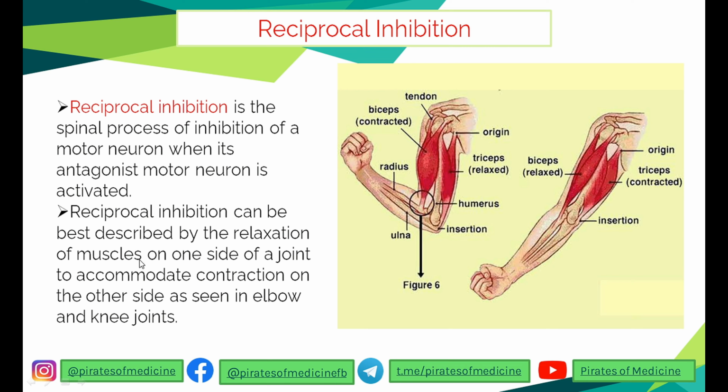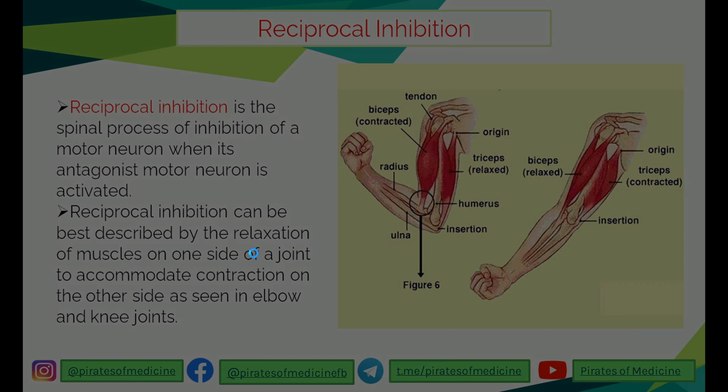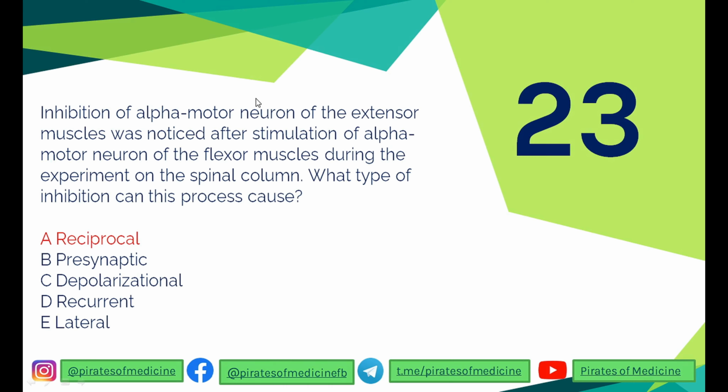So in the question itself, you can see a stimulation of the flexor muscles will lead to inhibition of extensor muscles. So antagonist muscles are being inhibited by stimulation of one type of muscles. So that's reciprocal inhibition for you.